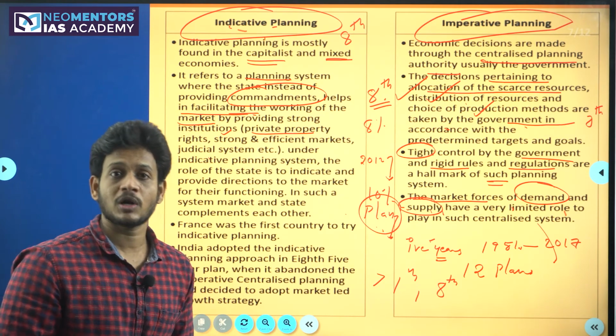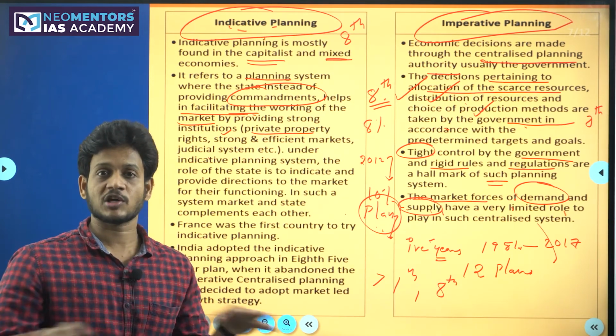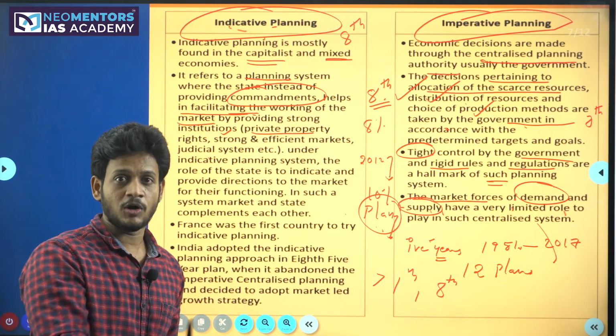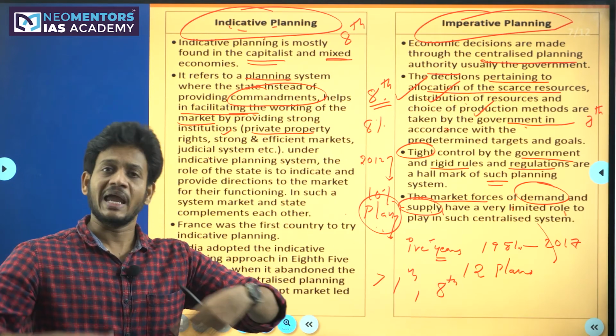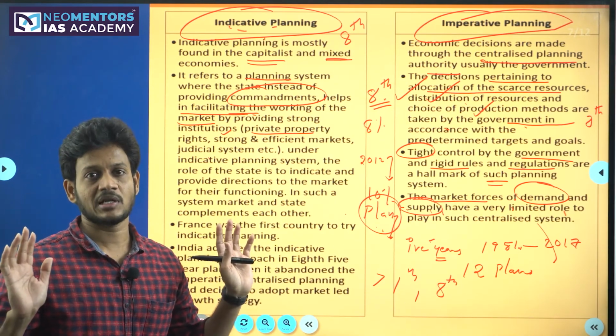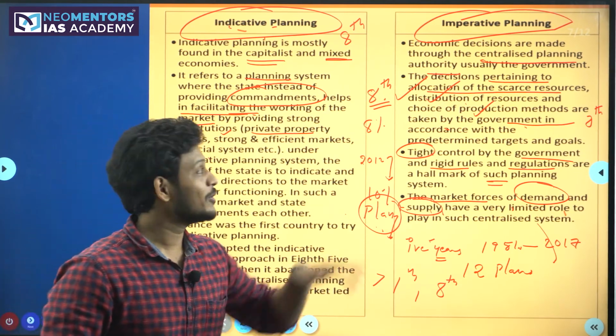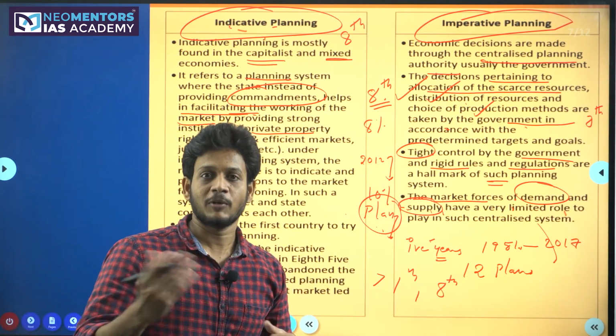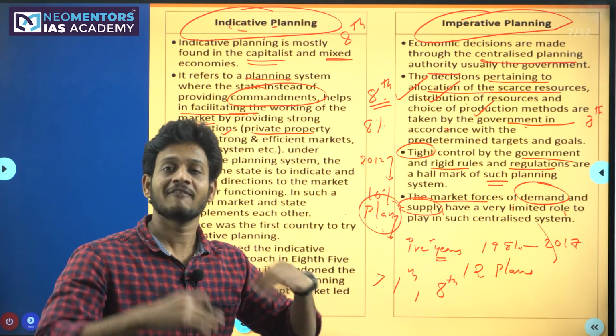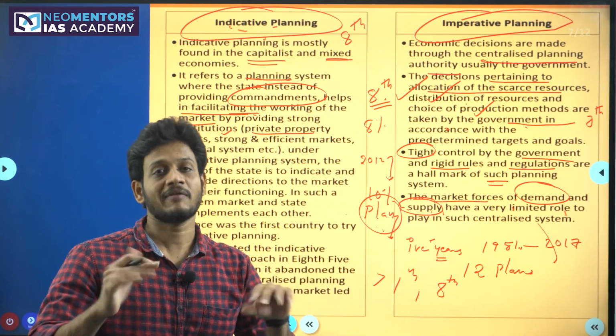You can start your own company. The government won't put any restriction on you. The private sector is allowed. Foreign direct investment is allowed. Any private sector company can start a business in India. These are all rules we adopted only after 1990. Before 1990, before the LPG reforms, India never gave favoritism to the private sector.